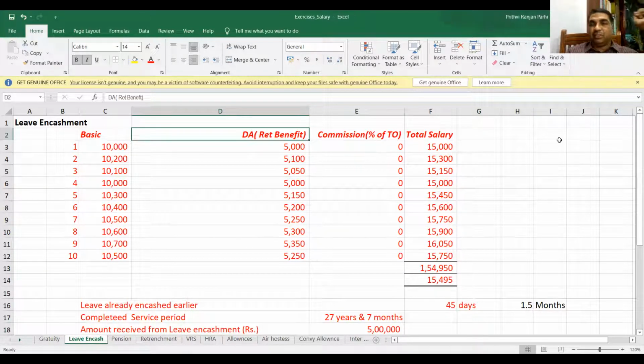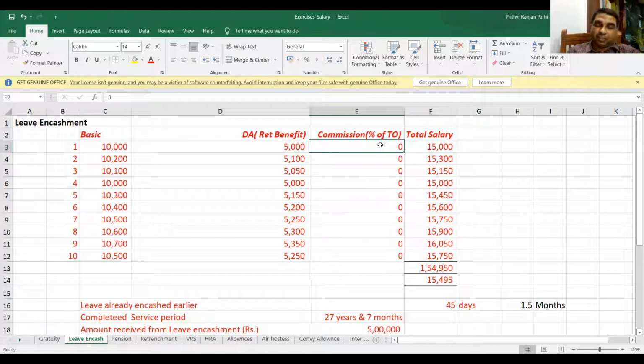So as you have understood, what is the total salary? Now whether DA will be included or not? Yes, sir, included. Suppose commission will be there. Commission is, let us say, fixed as a percentage of turnover. That also you can include. But if the commission is a different kind of commission, which is not fixed as a percentage of turnover, then you have to take zero. So total salary figures are here.